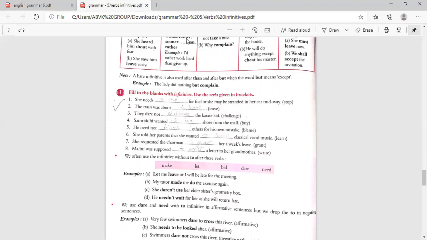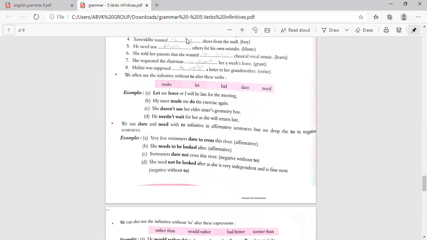Now we often use the infinitive without to after these verbs. That is make. After writing make, we don't use to. Then let also, no to. Then bid also, no to. Dare, we don't use to. Need, after writing need we don't write to. Let me leave, or I will be late for the meeting. My tutor made me do the exercise again. She daren't use her elder sister's geometry box. He needn't wait for her as she will return late. Now we use dare and need with to-infinitive in affirmative sentences, but we drop the to in negative sentences.